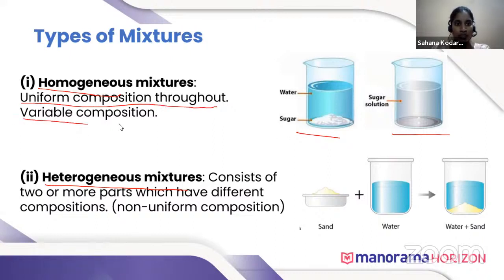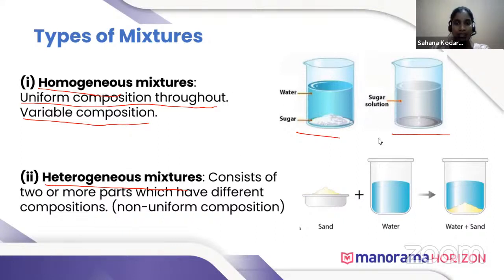Next, a homogeneous mixture can have variable composition. Let us take an example. Here you have added 1 spoon of sugar to water, and made a sugar solution. Instead of 1 spoon of sugar, if you add 3 or 4 spoons of sugar in the same quantity of water, then the thickness of the water increases. It gets dissolved and the thickness increases. That is, it becomes more concentrated compared to the previous one. So here the composition varies in a homogeneous mixture.